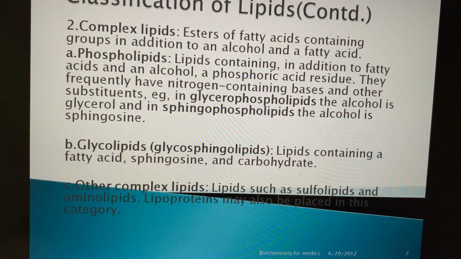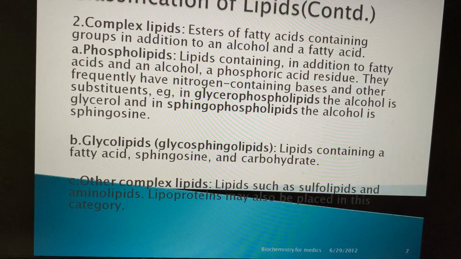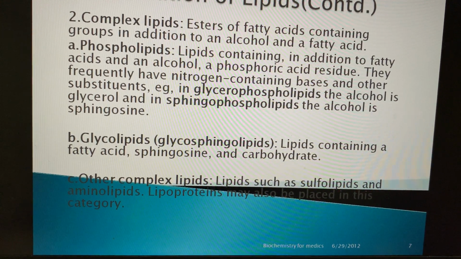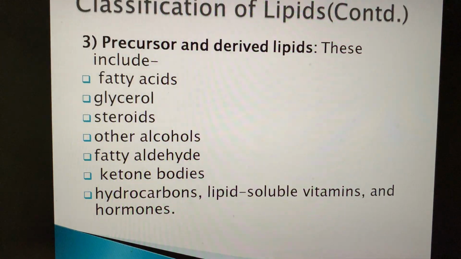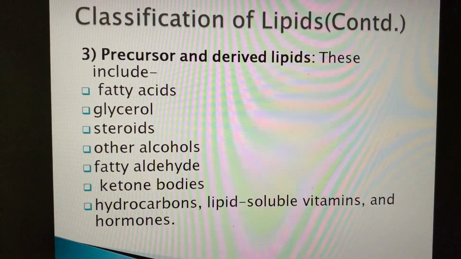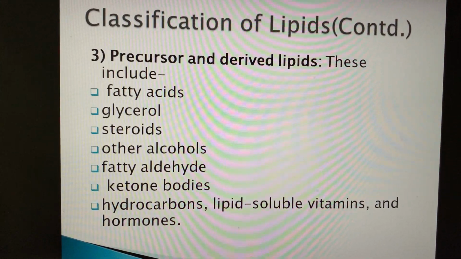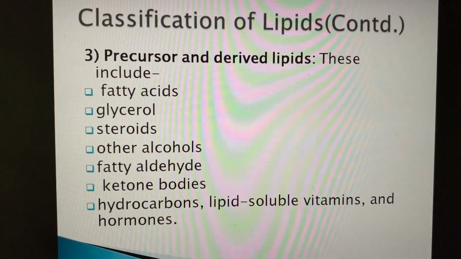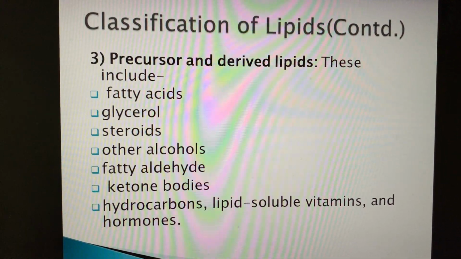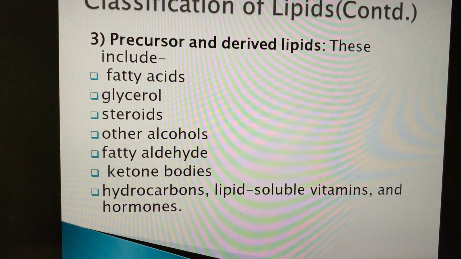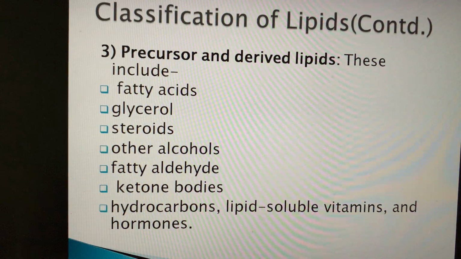Glycolipids contain fatty acids, sphingosine, and carbohydrate. From there, the word glyco is coming in this lipid structure. Other complex structures are sulfolipids, aminolipids, etc. Precursors and derived lipids include fatty acids, glycerol, steroids, other alcohols, and fatty aldehydes. They are based on the modification of basic lipids. These bodies or metabolites result from the metabolism of the basic lipids.